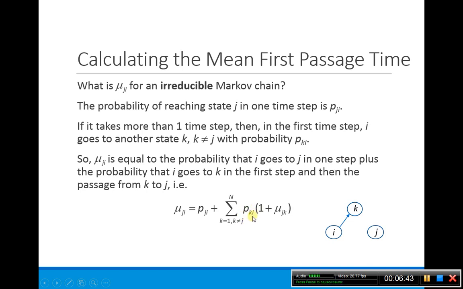So the probability I go from i to k in that first time step, multiplied by the mean time that it's going to take me now to get from state k to state j. I didn't go from i to j in my first time step, so I went someplace else. So my mean time is the probability that I would have gone directly in my first time step, plus the probability that I didn't, and then the mean time it takes me to get from k down to j.